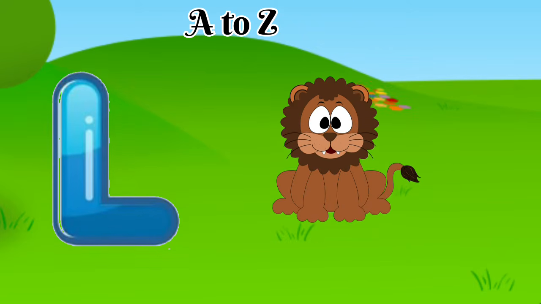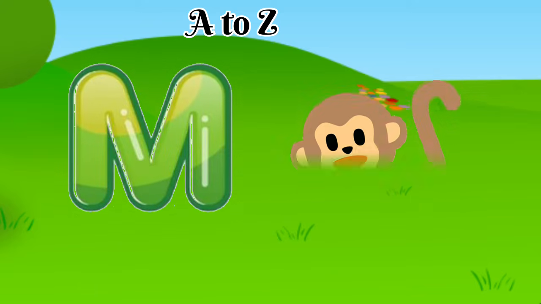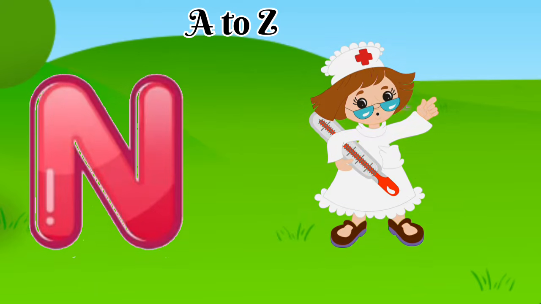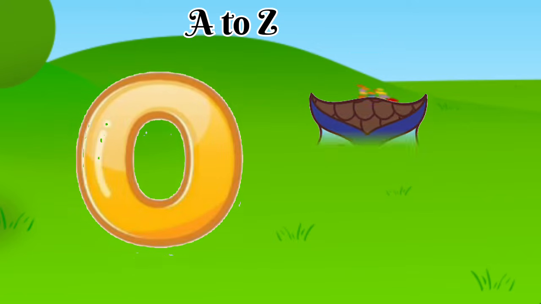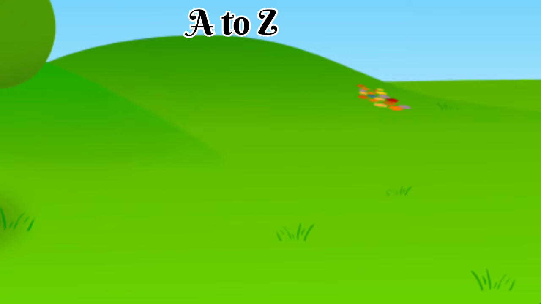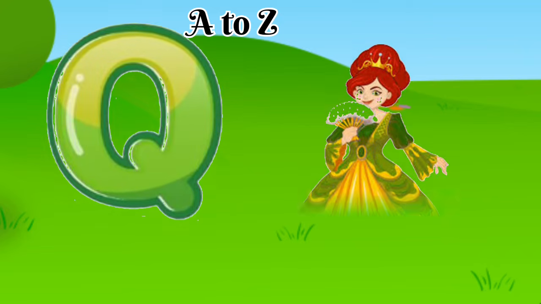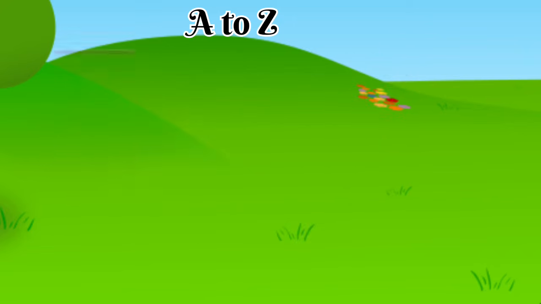L is for lion. M is for monkey. N is for nurse. O is for owl. P is for parrot. Q is for queen.